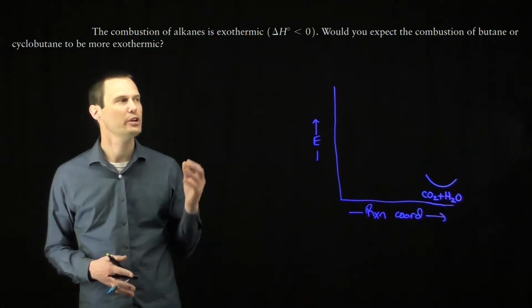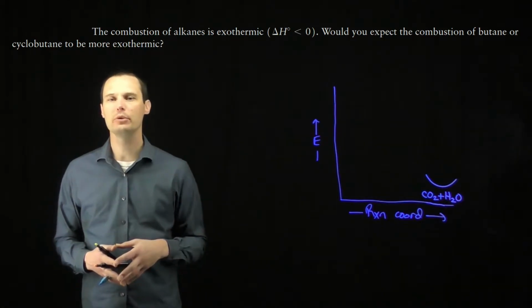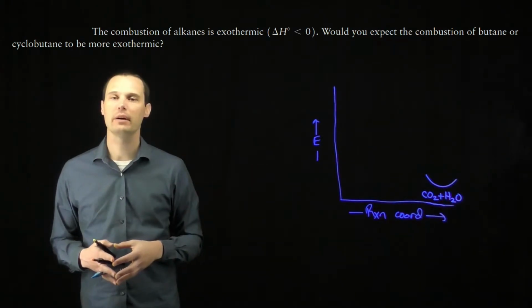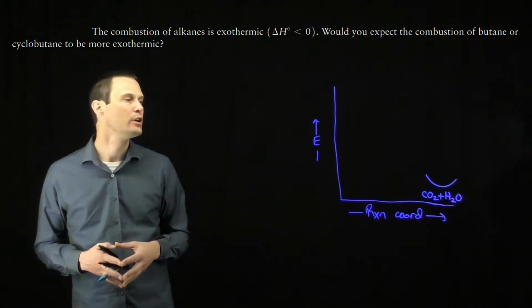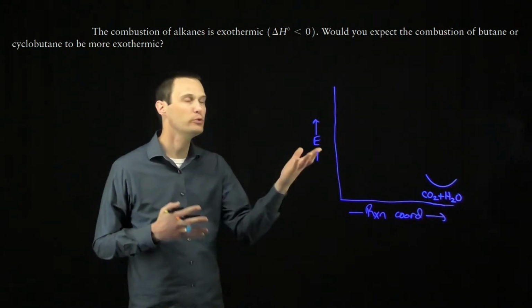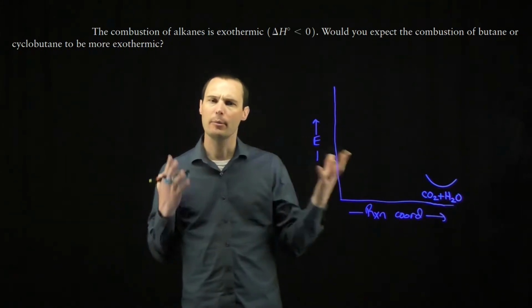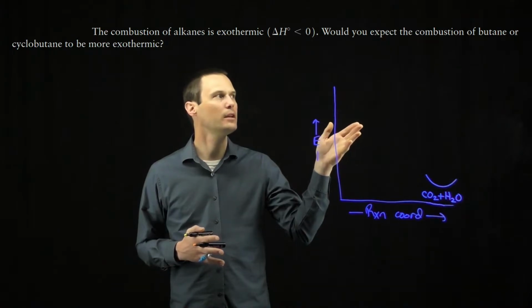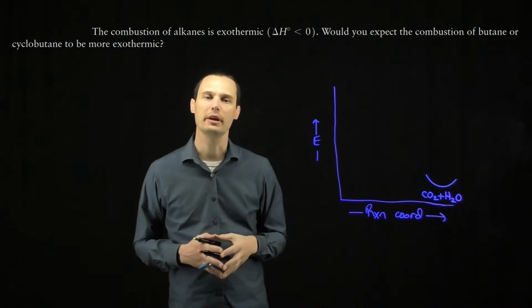This question asks us to predict whether the combustion of butane or cyclobutane is going to be a more exothermic process. Both are exothermic. Combustion of alkanes is downhill, negative delta H. But which one is going to be more downhill, a larger delta H, butane or cyclobutane? They're both 4-carbon compounds, so that's not the difference here. The difference is the acyclic butane versus the cyclic cyclobutane.